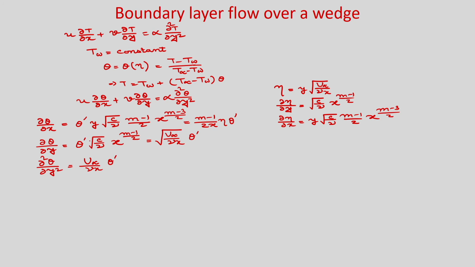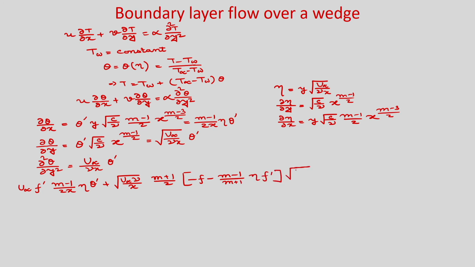So, if you now substitute these with the value of u, v here, what you will get is u infinity f prime (m minus 1)/2 x eta theta prime plus root(u infinity nu/x) (m plus 1)/2, this is the value of v, (m minus 1)/(m plus 1) eta f prime root(u infinity/(nu x)) theta prime is equal to alpha u infinity/(nu x) theta double prime.